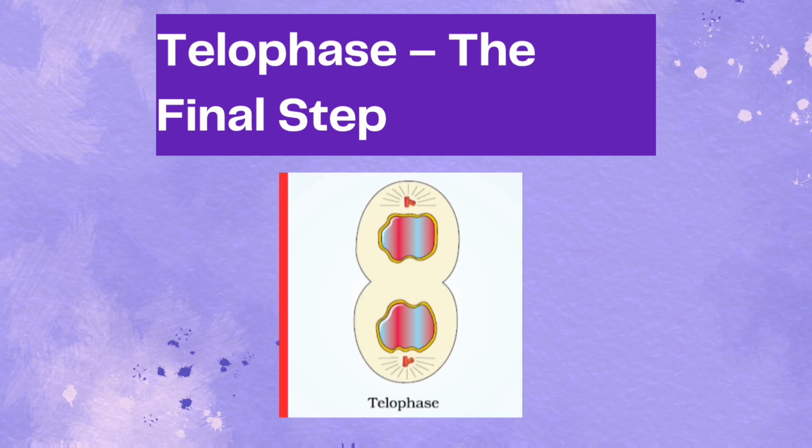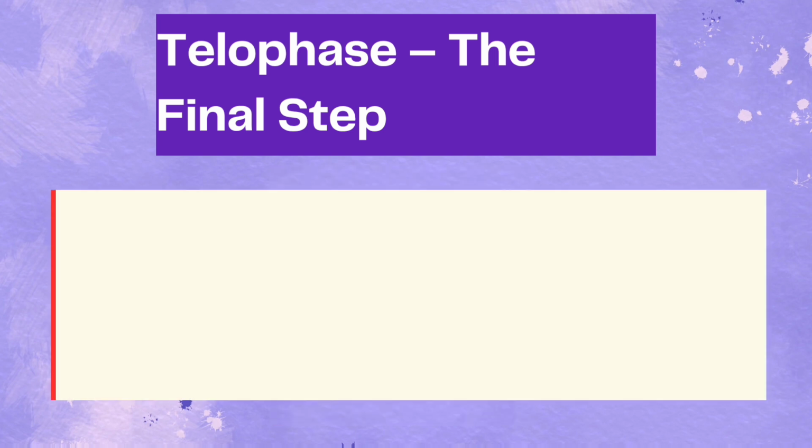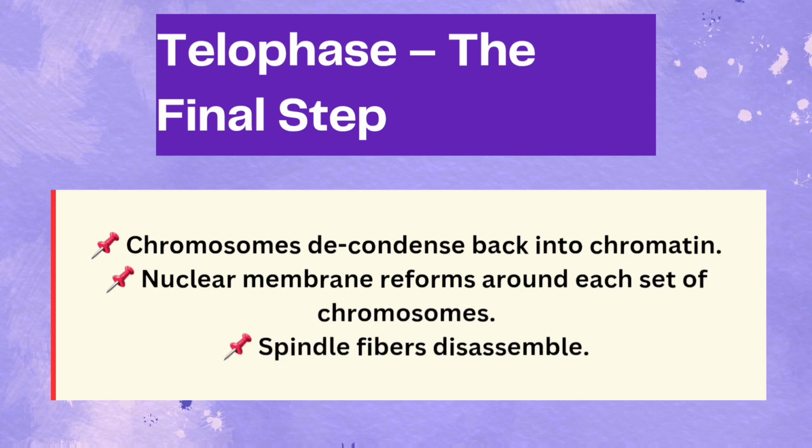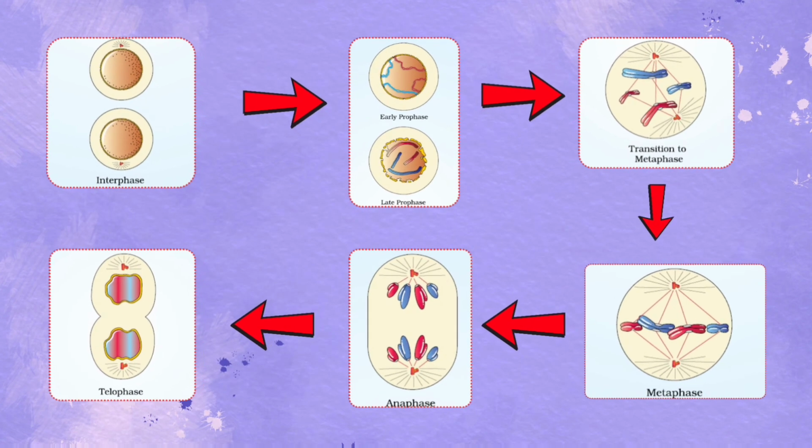4. Telophase, the final step. Chromosomes decondense back into chromatin. The nuclear membrane reforms around each set of chromosomes. Spindle fibers disappear. Think of it like finishing an exam and neatly packing your notes back into your bag.